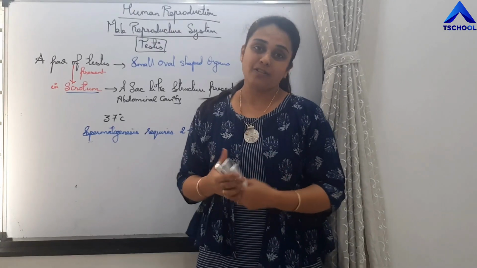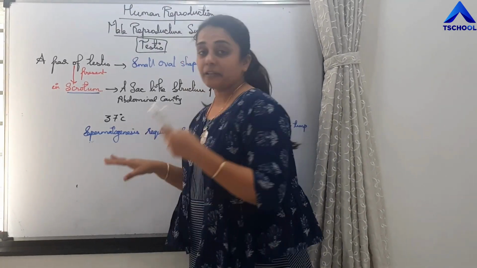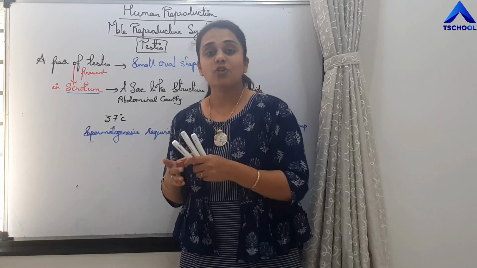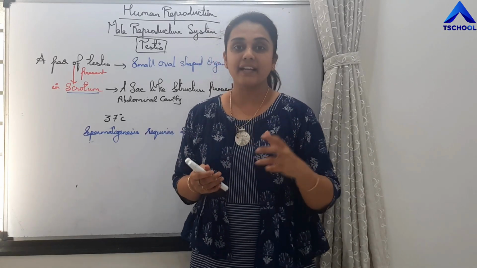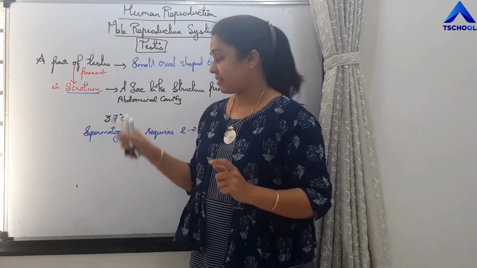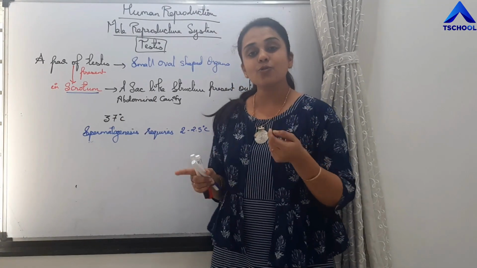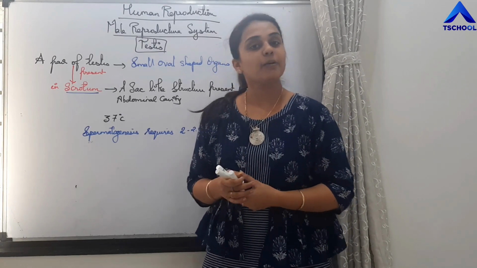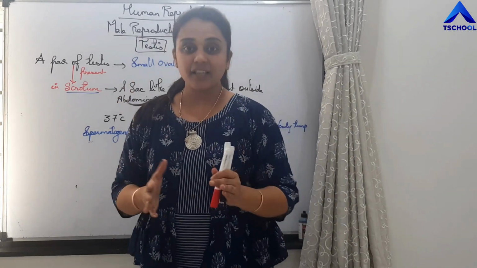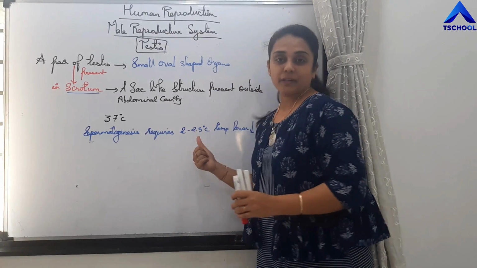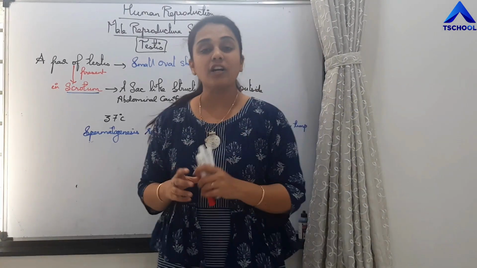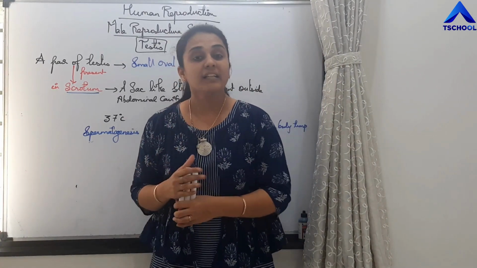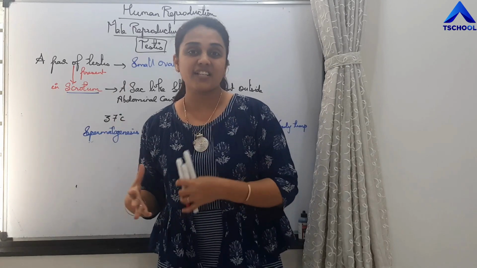Then only this process is possible, and that is why scrotum is present outside, so that it can maintain this temperature, that is 2 to 2.5 degrees Celsius lower than the body temperature. This is clear, students? Very important. Remember this temperature. Why is scrotum present outside the abdominal cavity which possesses testes?